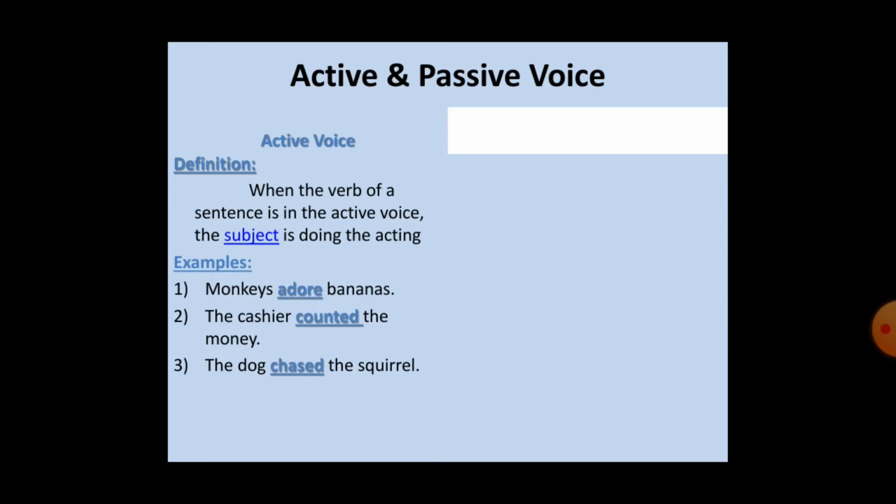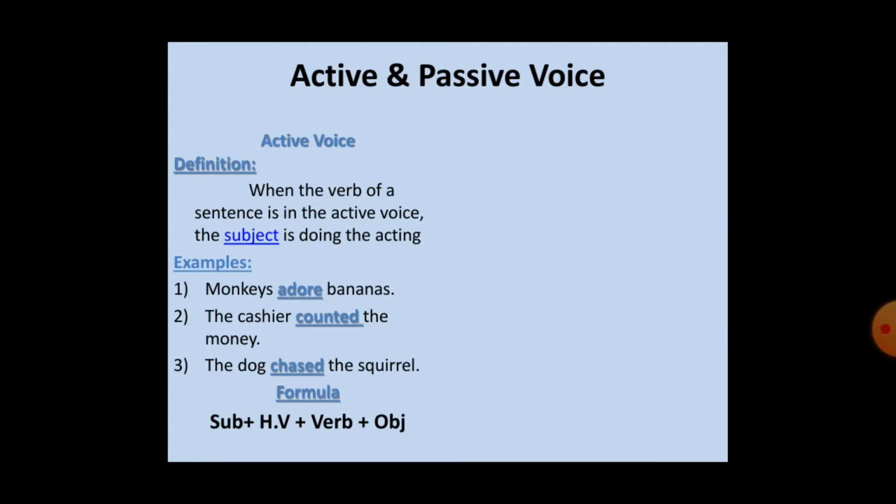The cashier counted the money, so the money is the object and cashier is the subject. And the dog chased the squirrel, so squirrel is also an object. In active voice we focus on the subject rather than the object. But the object is the part of that sentence which we use to make the passive of the sentence. And this is the formula of active voice: subject plus helping verb then object.